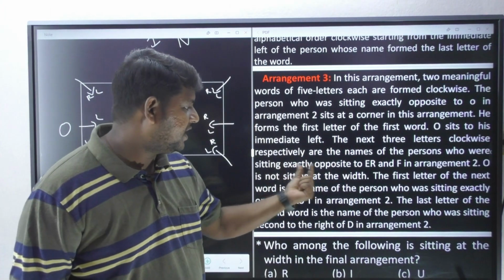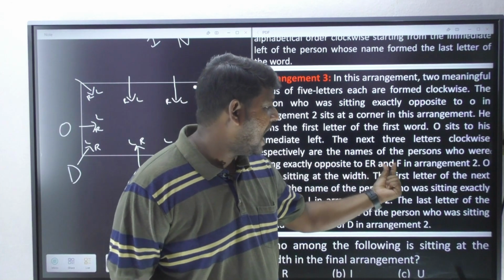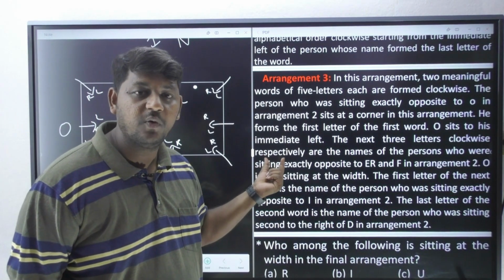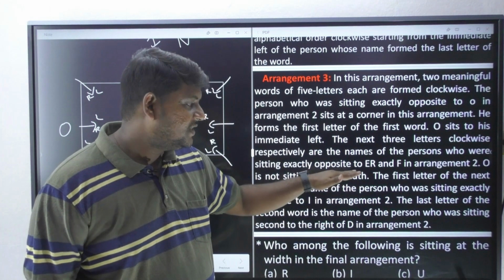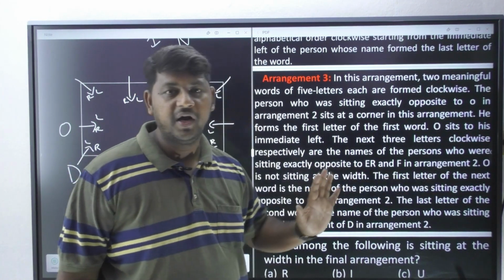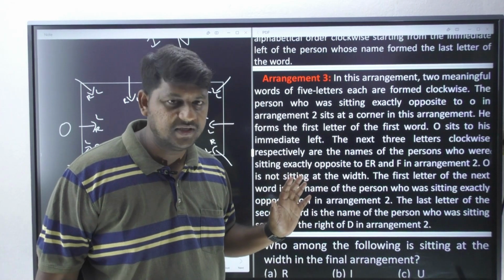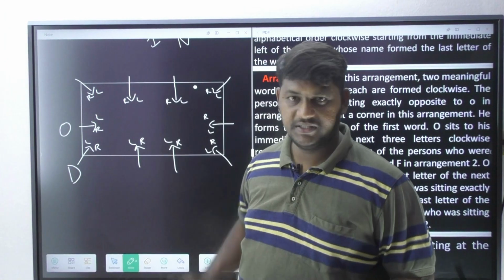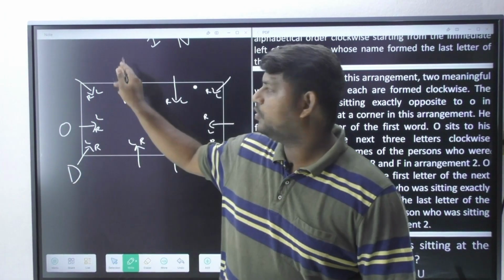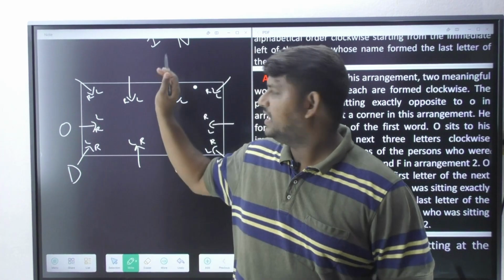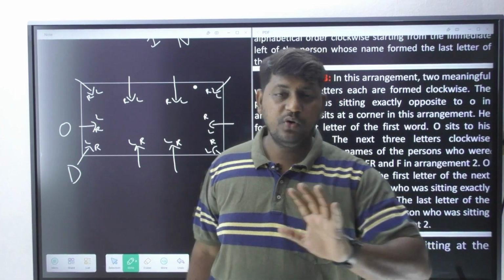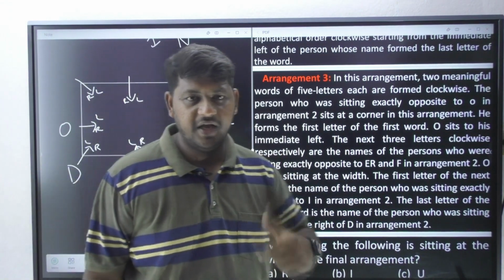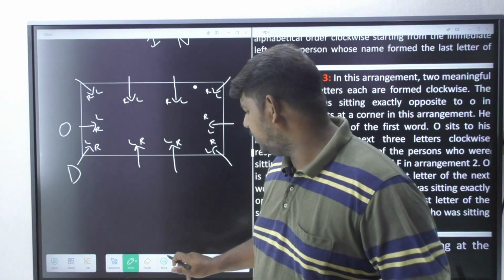It is mentioning exactly opposite to E, R and F respectively. He gave us a keyword: respectively. So you need to follow the same order. You cannot change the order or the persons. Whoever is opposite to E is going to be the 3rd person, opposite to R the 4th person, and opposite to F the 5th person. Do not change the order, because he clearly said respectively.